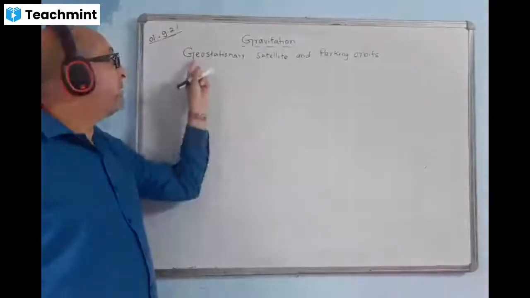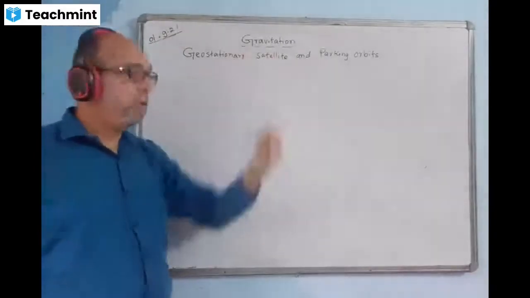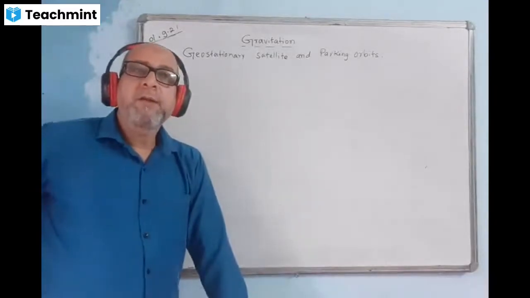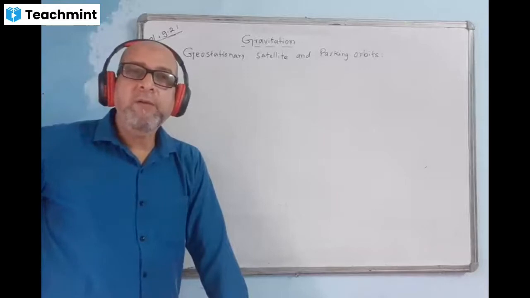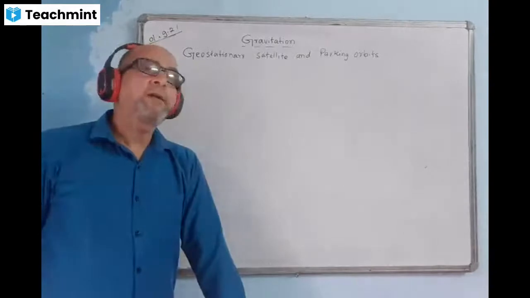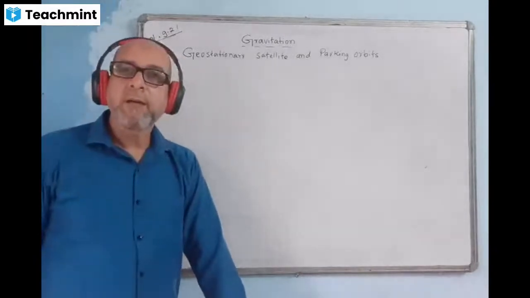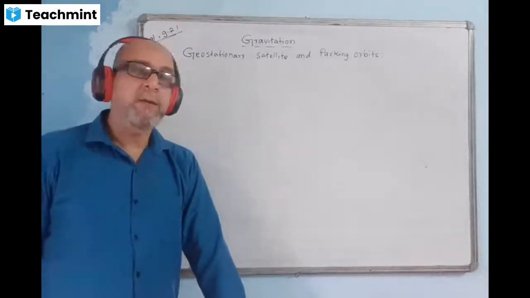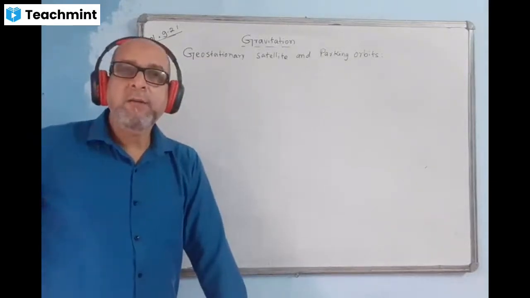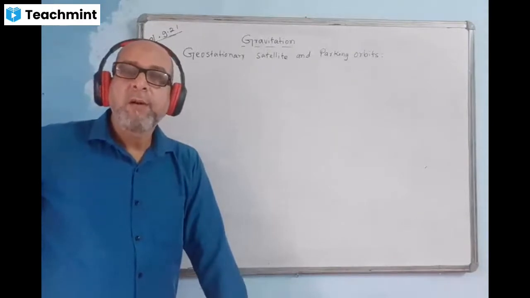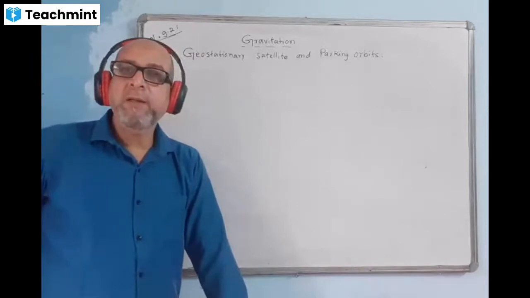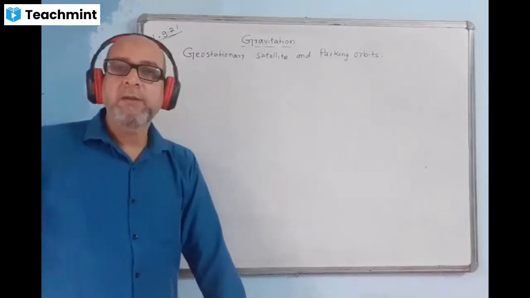Now, I'll be discussing geostationary satellites and parking orbits. In the previous class, you saw the orbital velocity of a satellite. You can have two types of satellites: satellites far away, and satellites close by. When the satellite is close by, the formula of orbital velocity is square root of gR. When the satellite is far away, the formula is square root of GM by small r, where small r is capital R plus h.